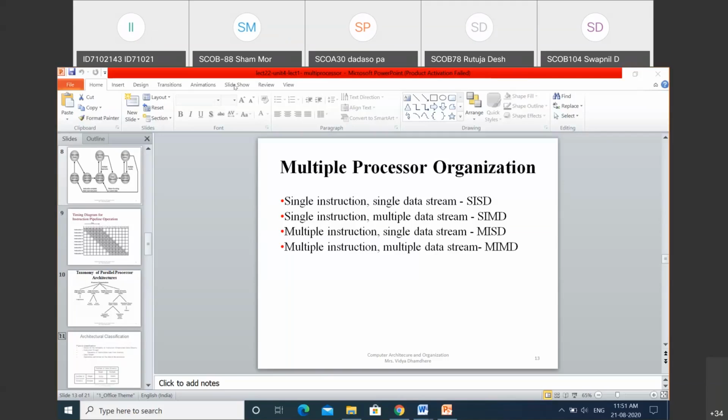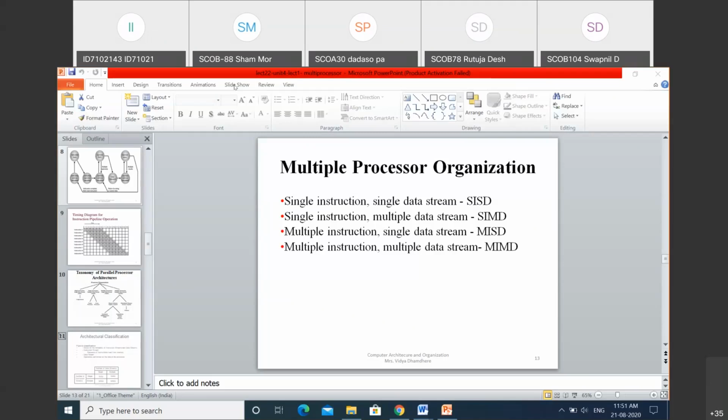This DS data stream goes to the next block, the local memory: local memory 1, local memory 2, up to local memory M. Here, each processing unit has its own local memory, and the data is stored on it. How the data is stored depends on whether it uses its own memory or the memory is shared. There are two types here, and the data is stored accordingly.